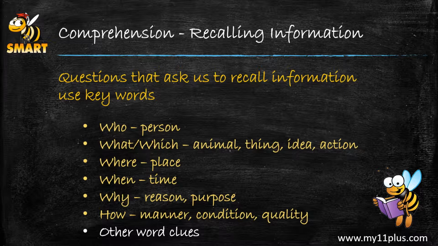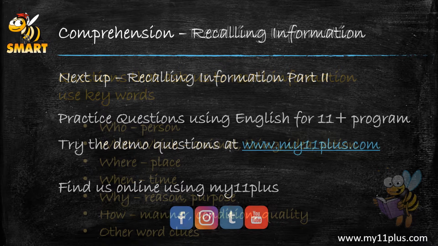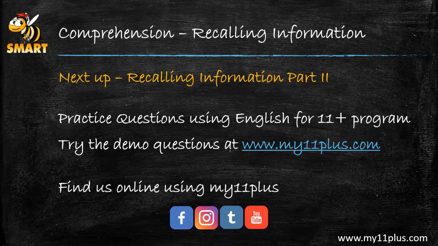And then next, we should look for another keyword or phrase in the question. Look at that word and see if we can find a synonym for that word or another form of the word in the question, because that usually is going to be our clue that will usually point us to the answer. These keywords give us clues where we can find the information to answer the question. In our next video, we will look at recalling information using another passage.